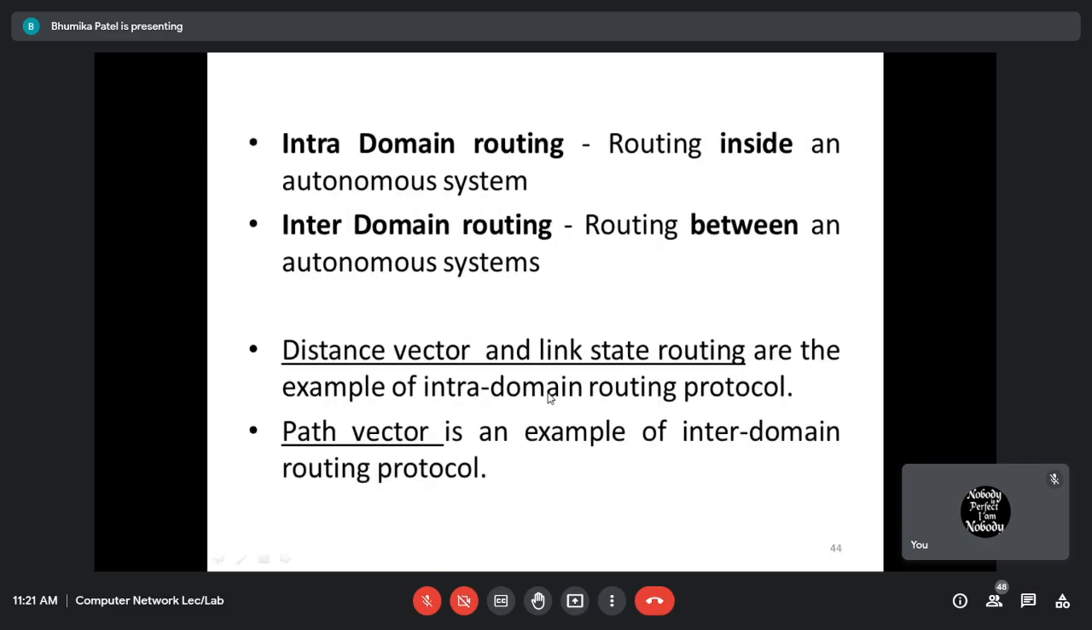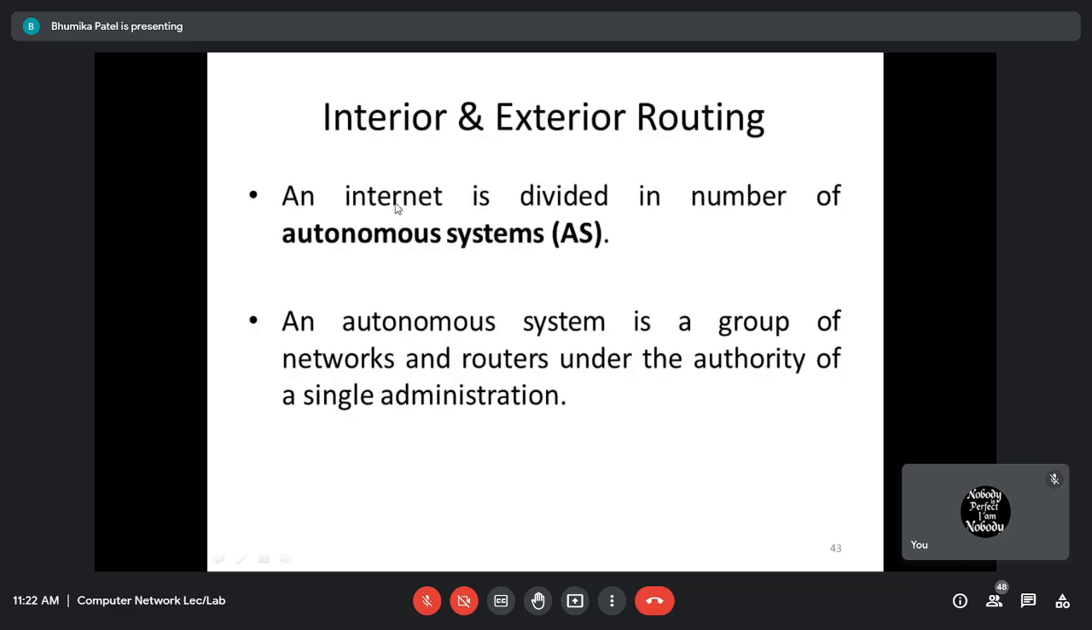Routers, right? So there are two types of routing: interior routing and exterior routing. Here, intra-domain routing is nothing but routing inside the autonomous system, right? Suppose the internet is divided into four different autonomous systems.